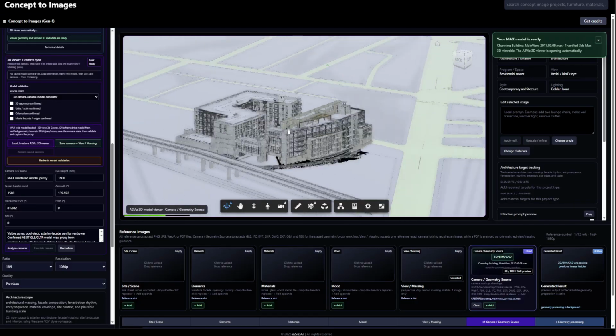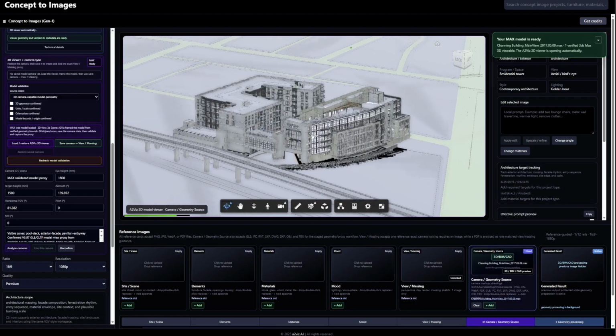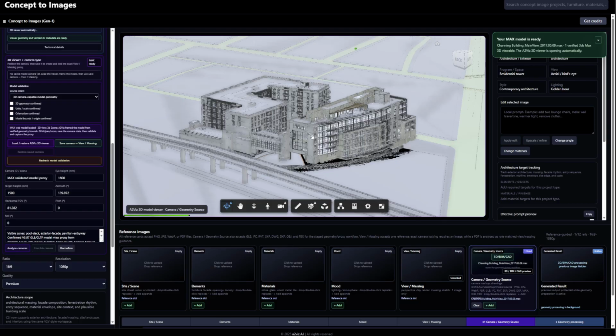Once processing is complete, the verified model opens directly in the interactive three-dimensional viewer. The existing aerial camera reveals the residential volumes, internal courtyard, rooftop organization, facade rhythm, and elevated railway in the foreground.